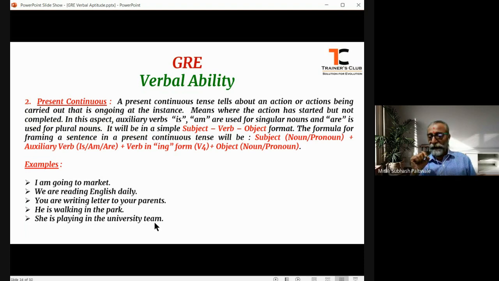So the verb, that is the action verb, will be in the ing form or the V4 form, plus the object, that can be either noun or pronoun. However, the adjectives and prepositions can be added as per the circumstances, as it agrees with the sentence.